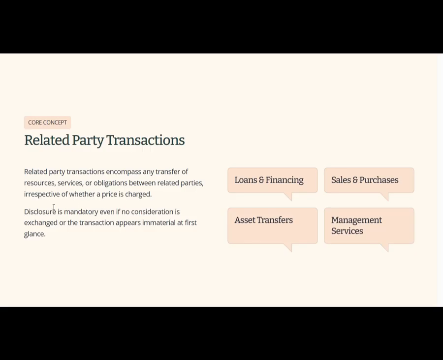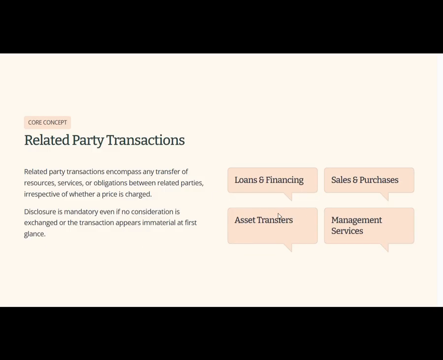The core concept is related party transactions. What are they? It's any transfer of resources, services, or obligations between related parties, whether or not a price is charged. I mean to say, even if no money changes hands or the amount seems small, IAS 24 still requires disclosure.